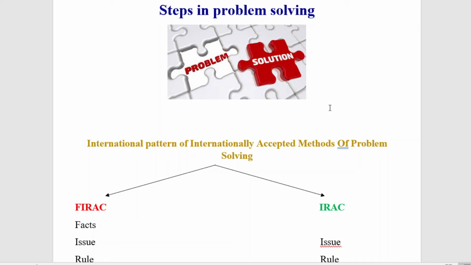So this will be a cardinal principle for all the aspects concerning the Sale of Goods Act. Here, as you know, there should be two parties, buyer and seller, and the subject matter of the contract is goods, and it is for consideration. Without consideration, it will not become a sale. And the main aspect you have to see is that the seller should transfer the property, that means the ownership in the goods to the buyer.